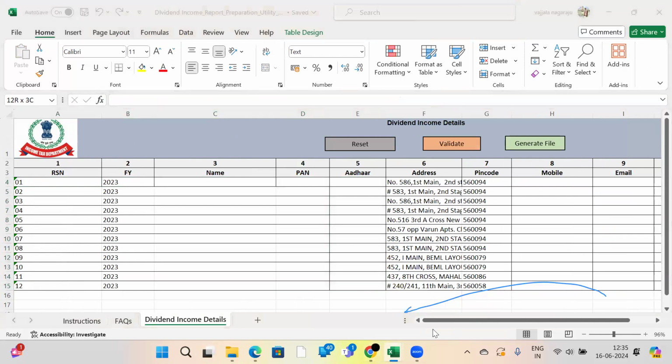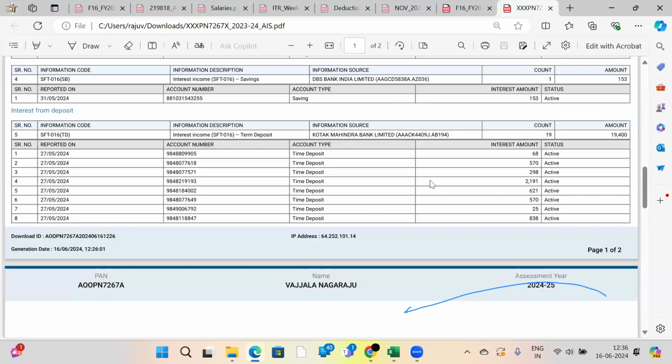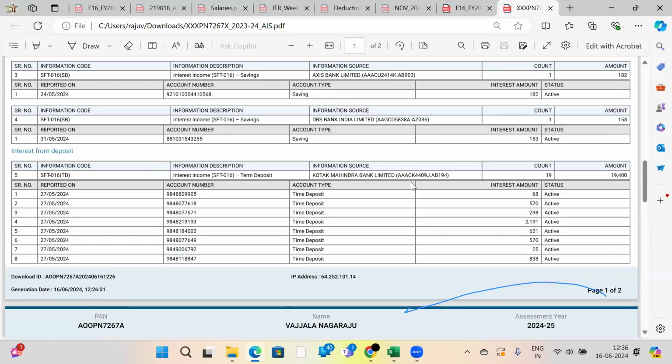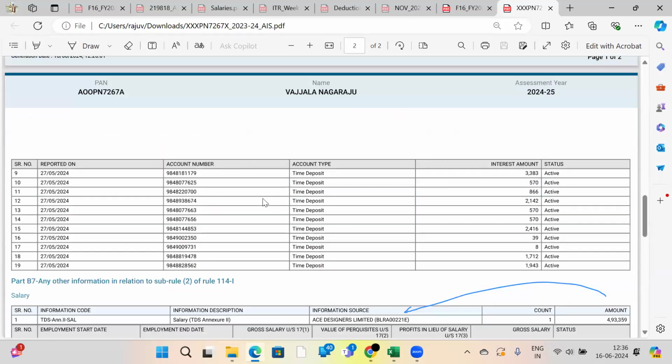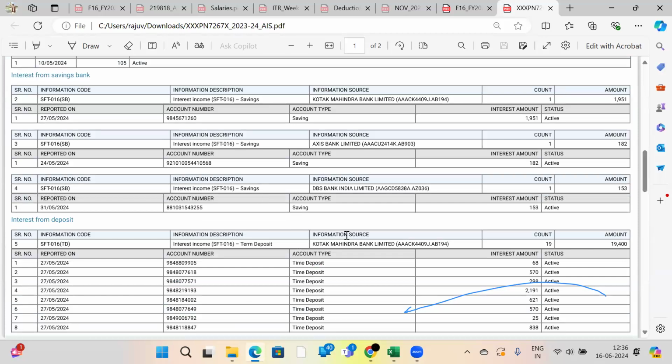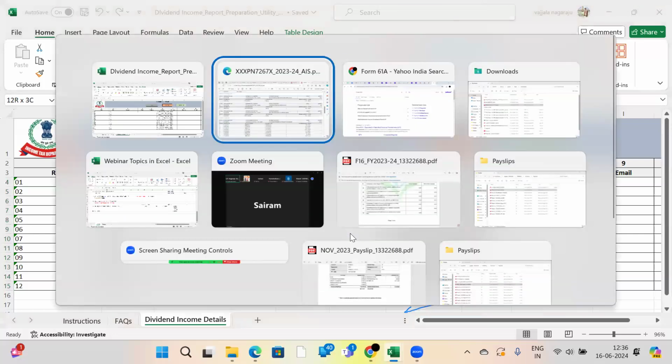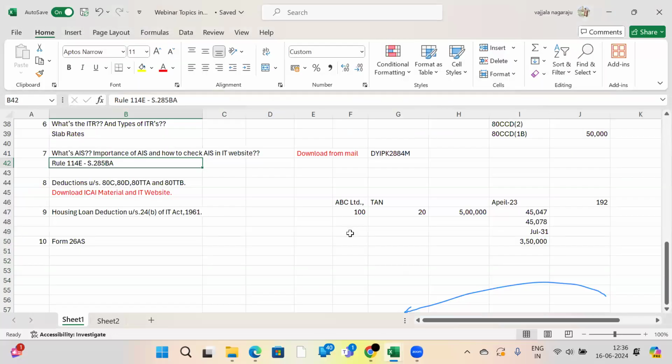This will be reflected in their annual information statement, because no one will escape from now onwards, since the annual information statement was introduced in the financial year 2021. Each and every piece of information of the respective assessee will be reflected here. Each and every income should be declared in the respective income tax returns whenever you are filing. This is the meaning. This is the importance of the annual information statement.